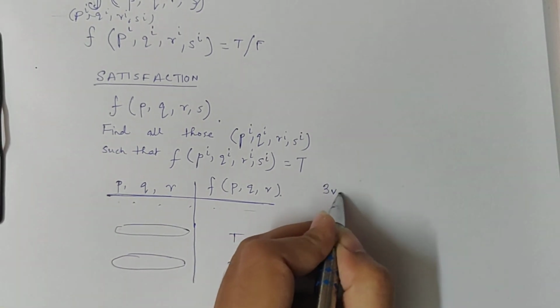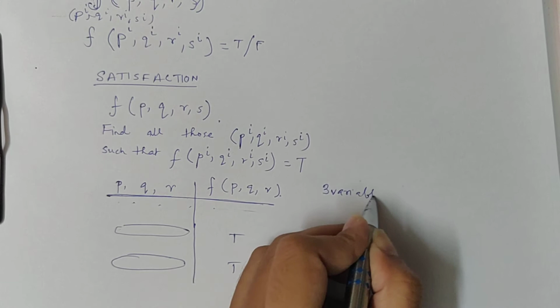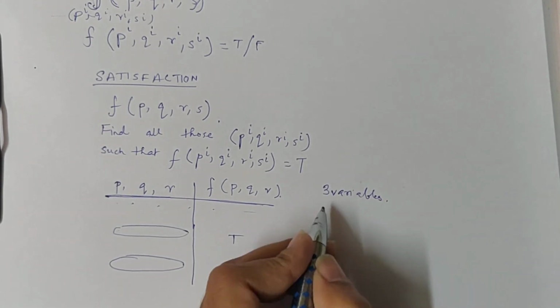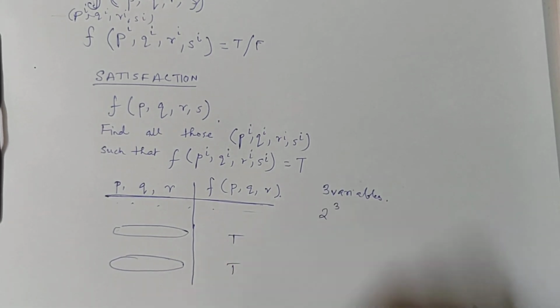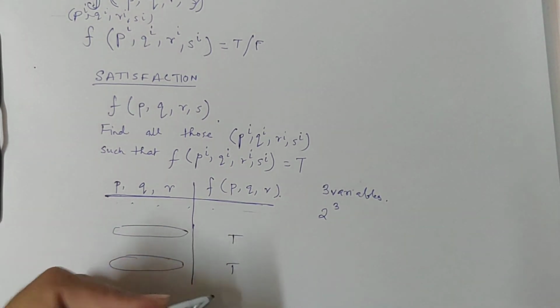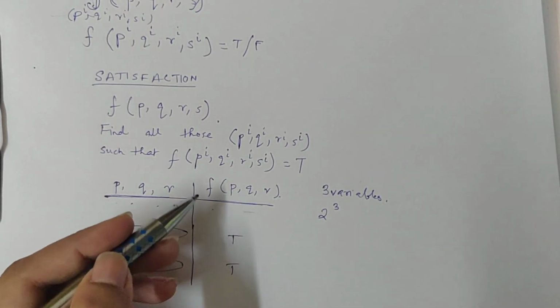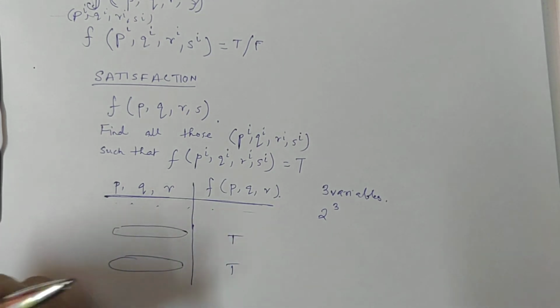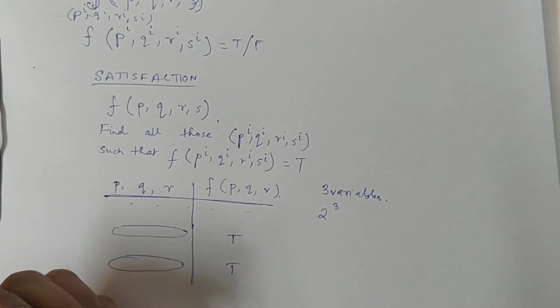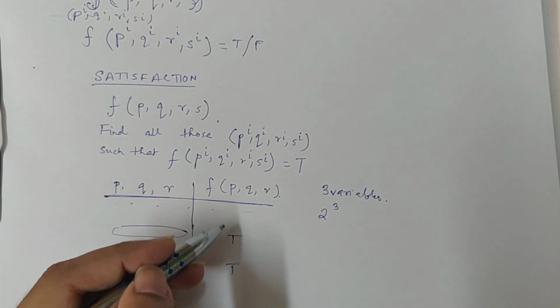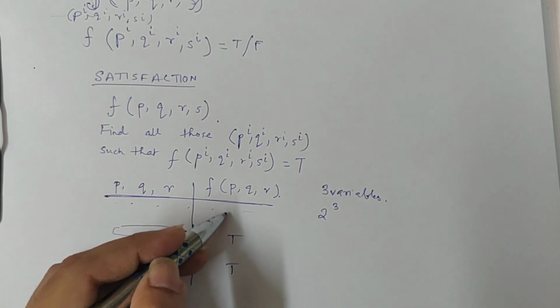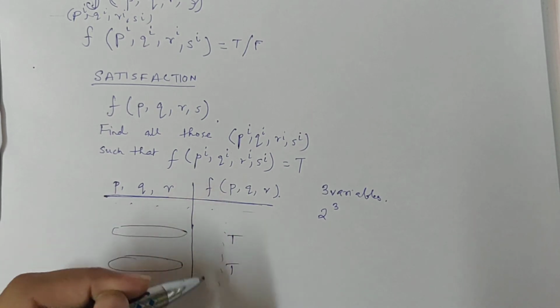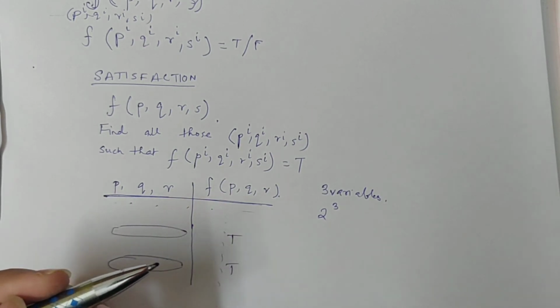For three variables, the truth table size is 2 to the power 3. So you will have to search through 2 to the power 3 combinations, which is 8, and that search will be a linear search. Searching which truth value is true, you have to search through all, no?